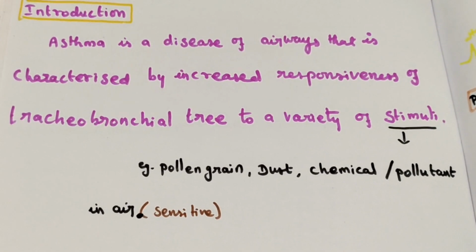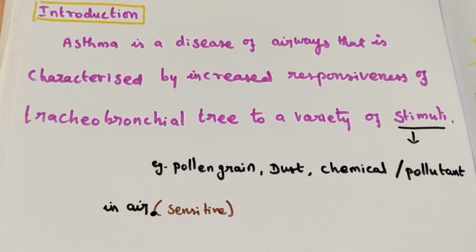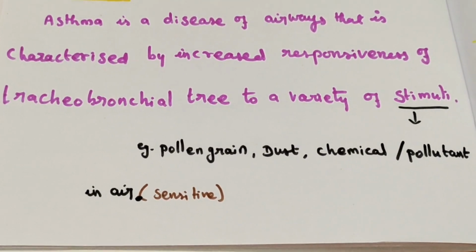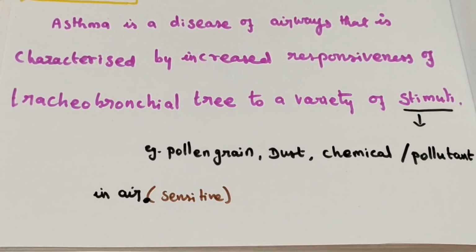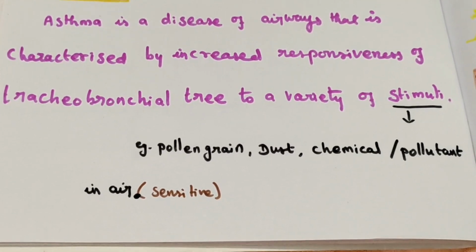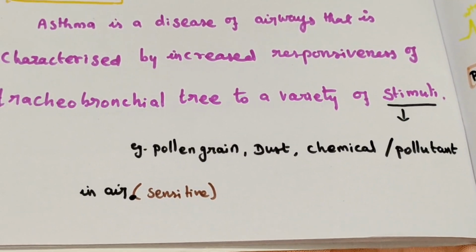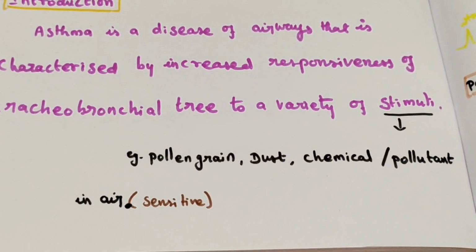The stimulus can be different for different people. For some people the stimulus is dust. Whenever they come in contact with dust and inhale it, they have an attack of asthma.